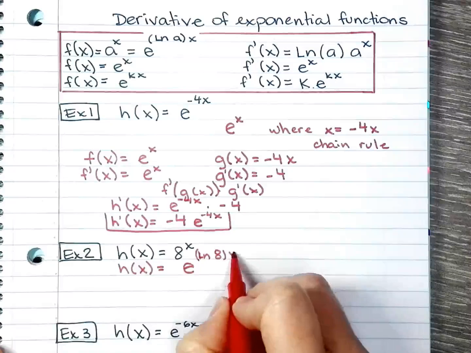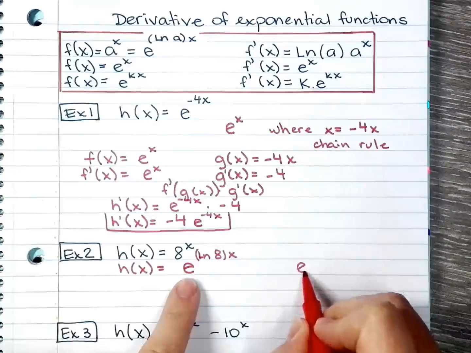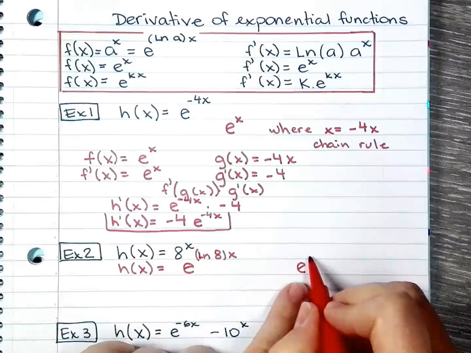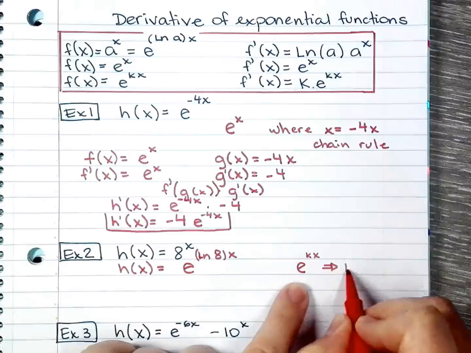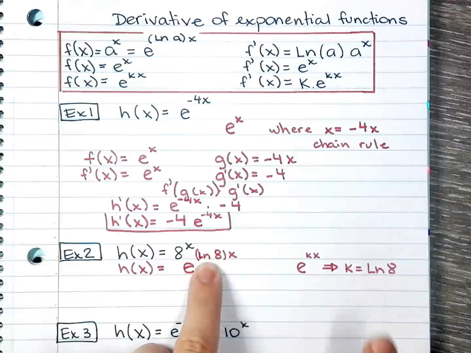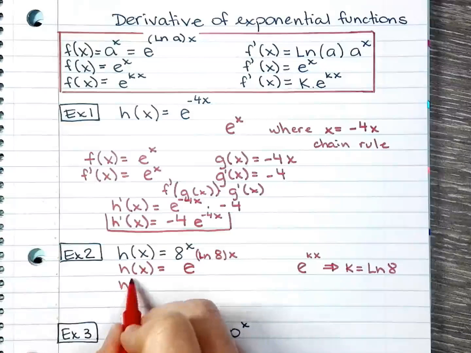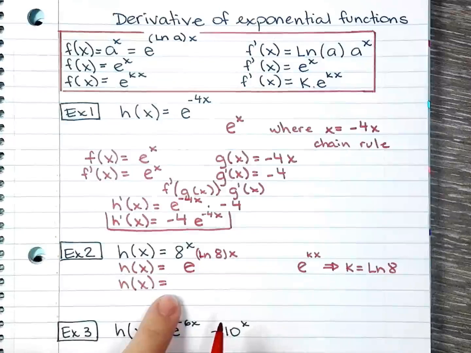Natural log of 8, and then times x. So when I look at this, to fit in this property, I can look at this as k being natural log of 8. So my h of x, here, I'm still rewriting this thing.